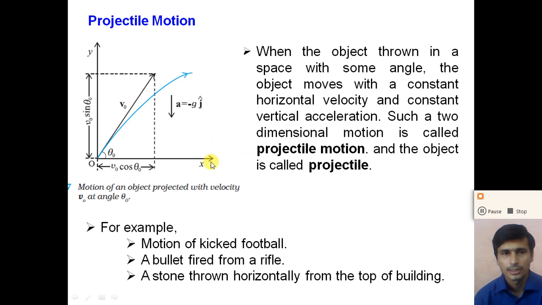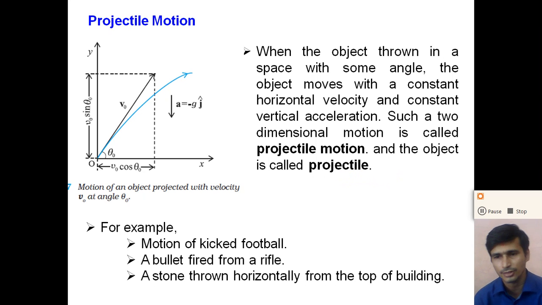For example, if we consider the origin O and throw an object with the angle theta 0 with the x-axis, the object moves with the constant horizontal velocity and the constant vertical acceleration. So the motion of the object follows a curve of this shape, a parabola. So what are the examples of the projectile?